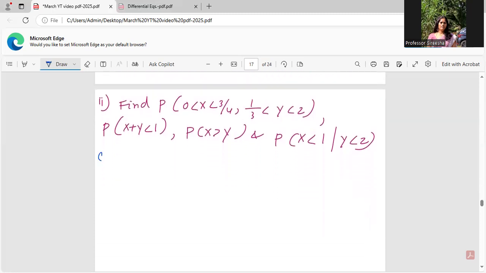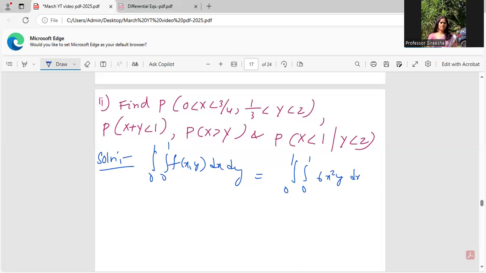First one is anyway obvious. All of you can do it because it's just integration. Substituting the integrand, integral 0 to 1, integral 0 to 1, f(x, y) dx dy. Both the limits for x and y are given to be 0 and 1 only. Even the function is defined only for x ranging between 0 and 1 and y ranging between 0 and 1. So it's nothing but the integral 0 to 1, 0 to 1, 6x²y dx dy or dy dx. Anything is fine.